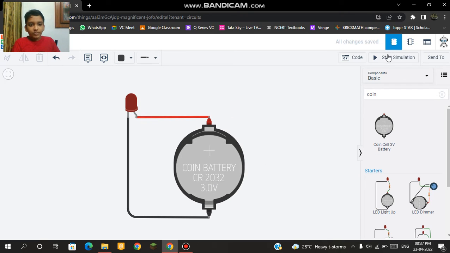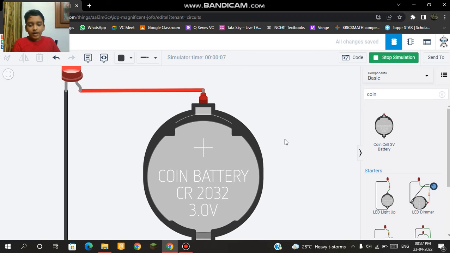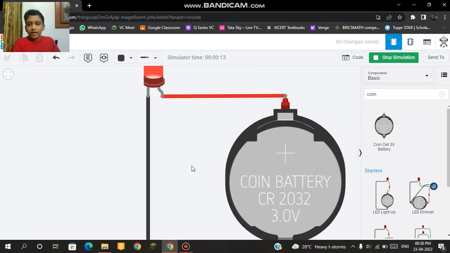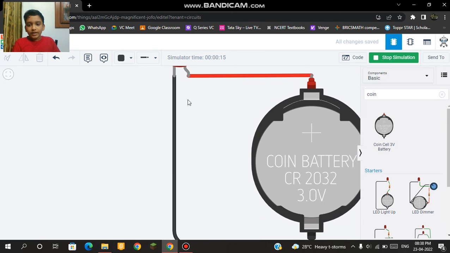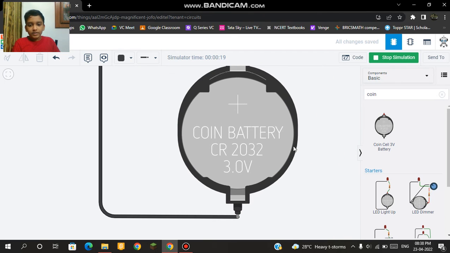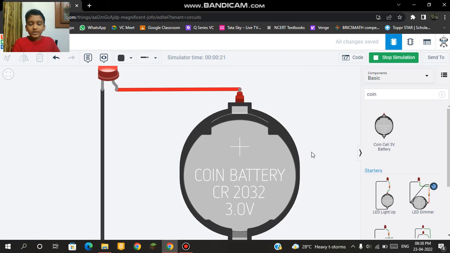Now let's try to simulate this. Okay, so as you can see, the LED is working perfectly fine. So what happens is the current from the battery goes through the positive wire and ends up in the LED. And after that, when the LED consumes it, the current again goes through the negative wire and ends up in the battery. So this happens again and again.